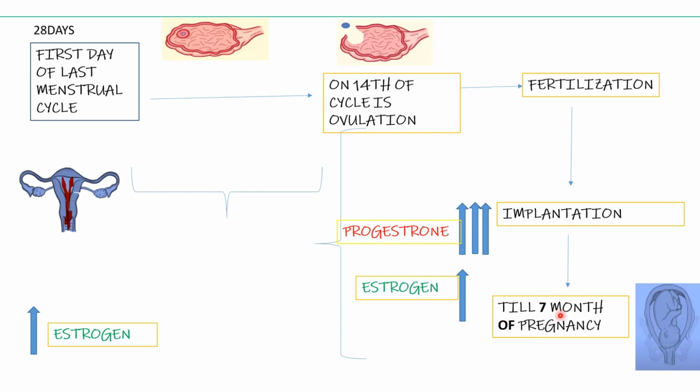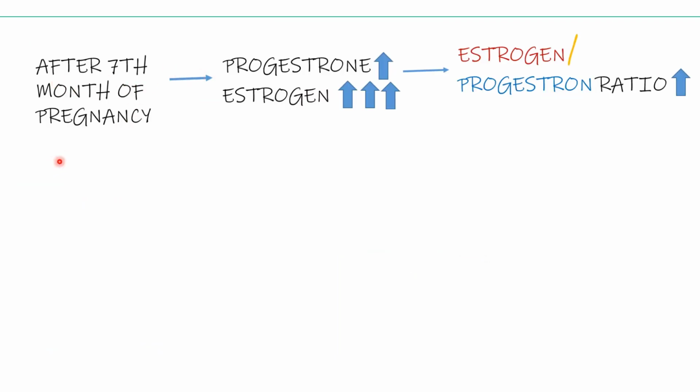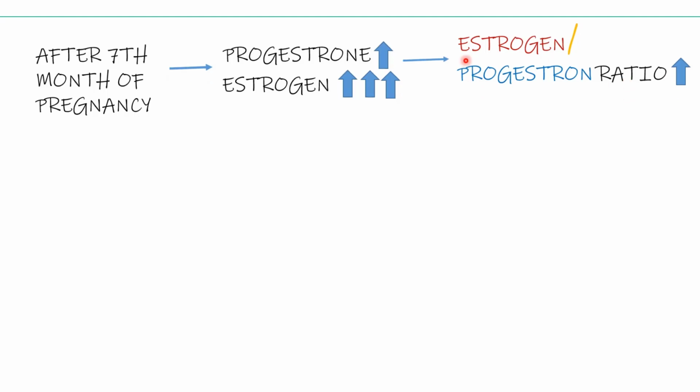Before the 7th month of pregnancy, there is a high level of progesterone as compared to estrogen. But after the 7th month of pregnancy, there is a high level of estrogen as compared to progesterone. So we can say that the estrogen-progesterone ratio increases. And how does it happen?